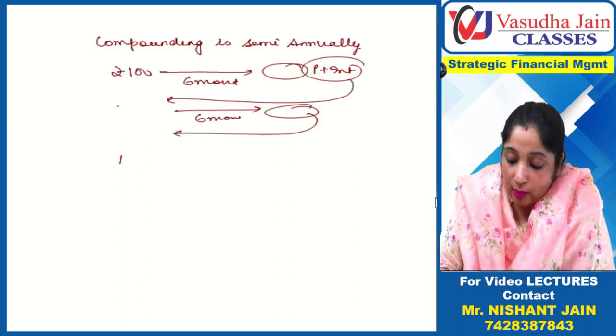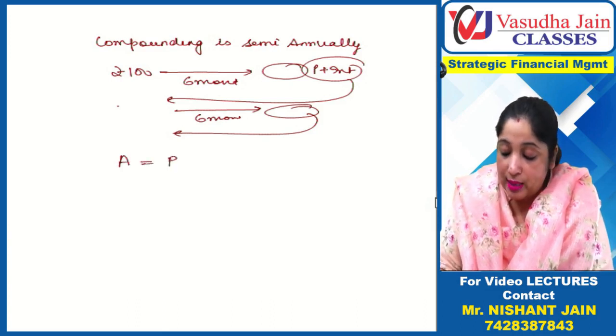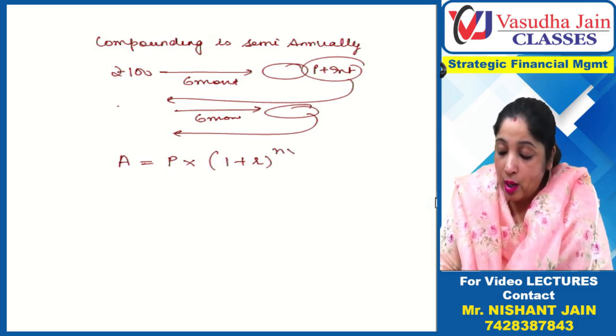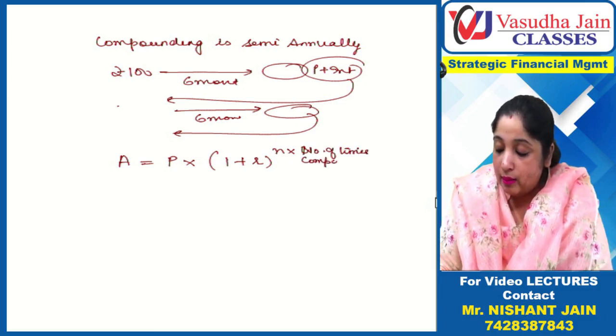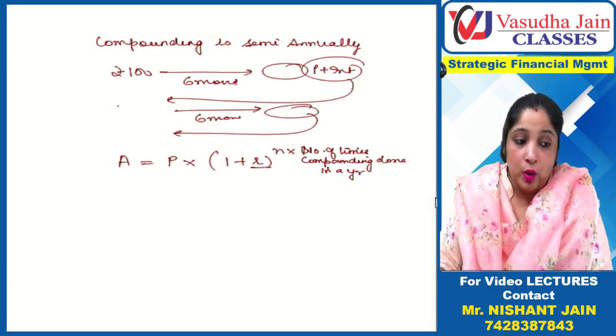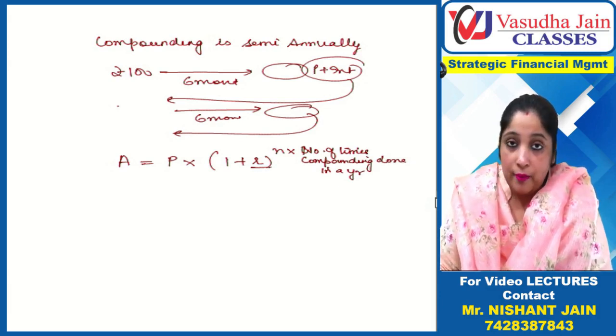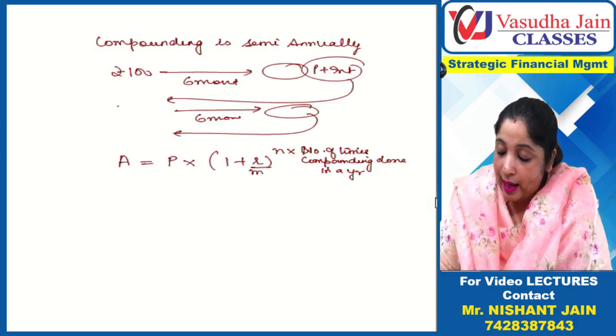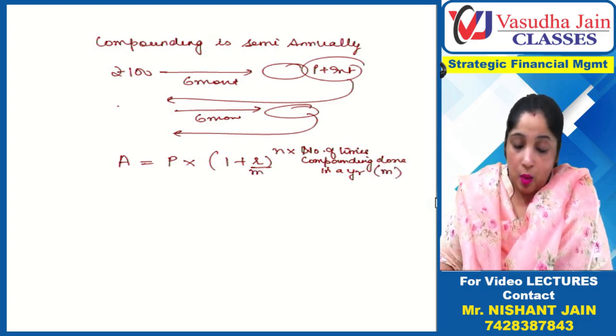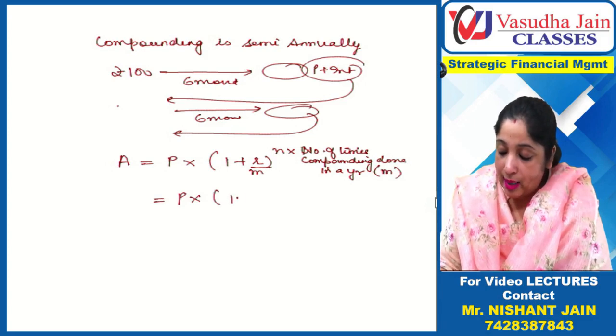So basically the formula then becomes amount is equal to principal into 1 plus R raised to power N. Here you have to multiply N with the number of times compounding is done in a year. Similarly, you will also divide R by the number of times the compounding is done. This is called M. Now what will happen? P into 1 plus R by M, raised to N into M.